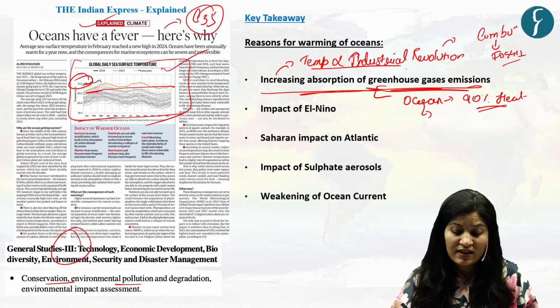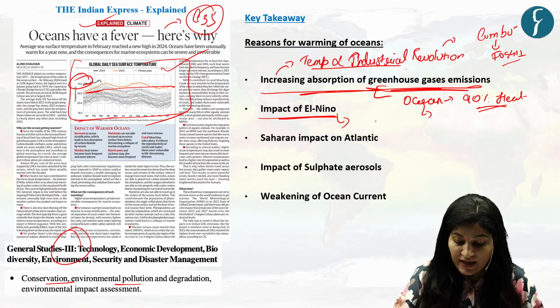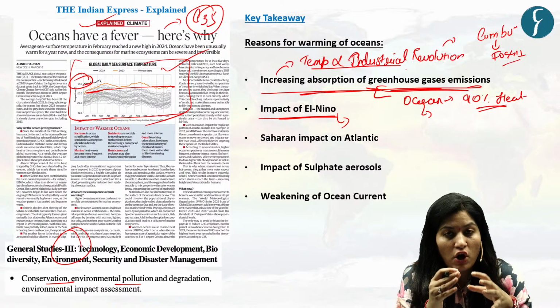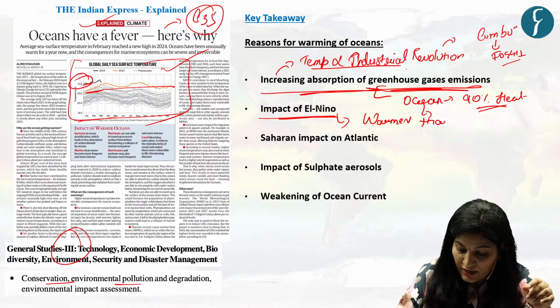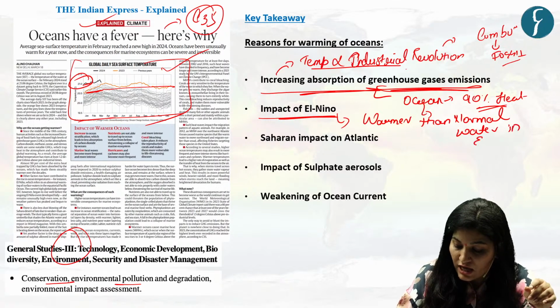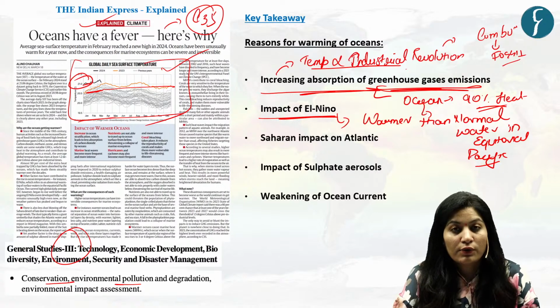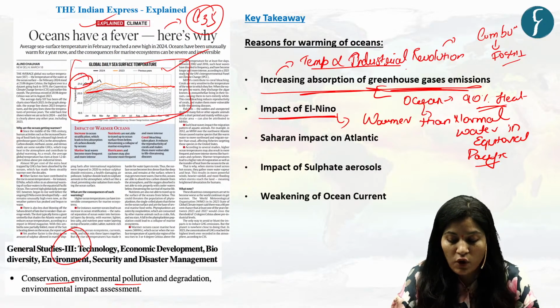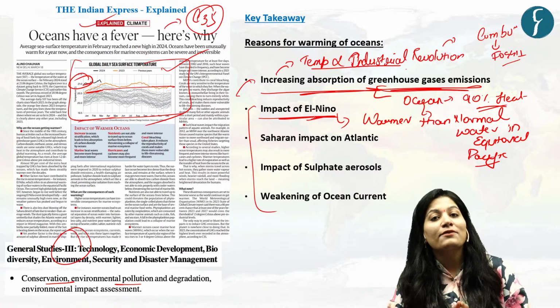Okay. The second reason is the impact of El Nino. Before that, you need to know what El Nino is. El Nino is warmer than normal water in the equatorial Pacific. And according to the author, the prime driver of this warming of the ocean is global warming. But these factors are also important. So El Nino exerts a significant influence.